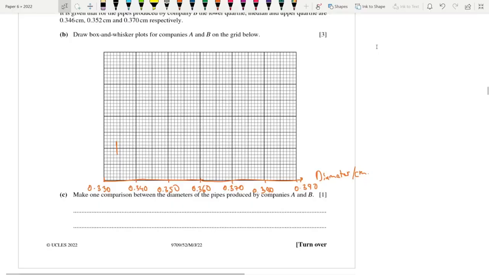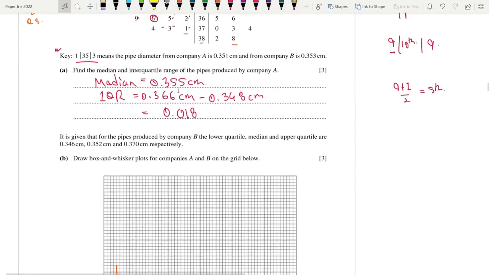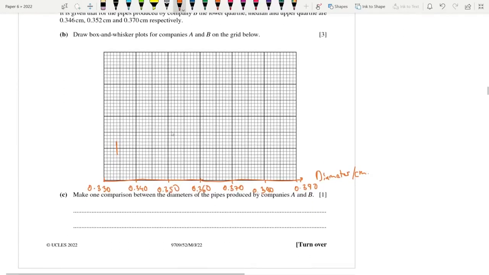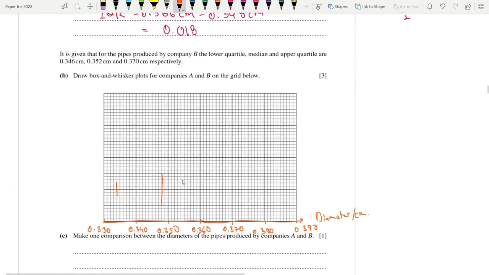Next one, 2 units up and down, I meant 4 in total. So Q1 is at 0.348, over here. Then Q2 is at 0.355.